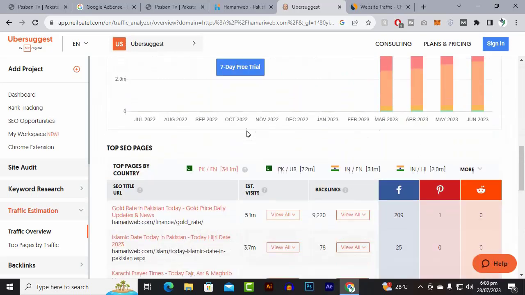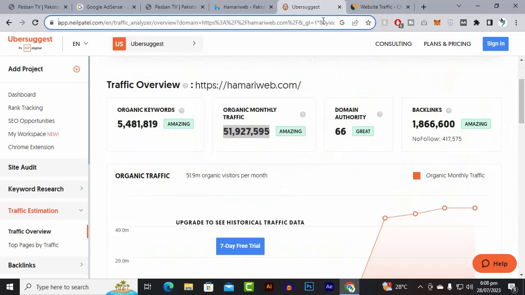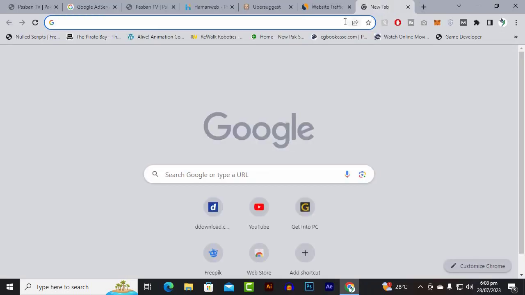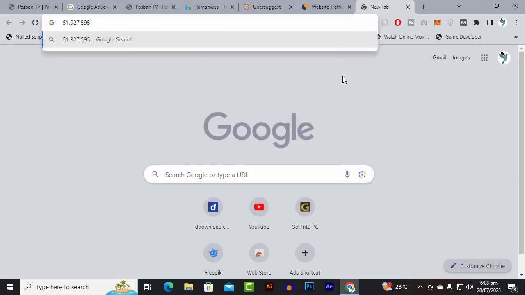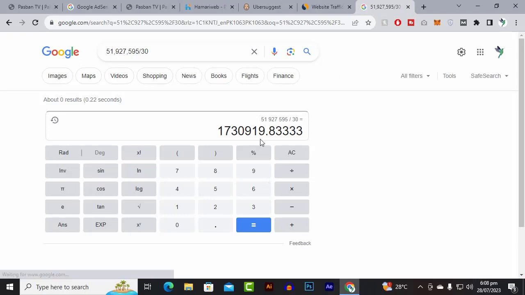Okay, so let's calculate this into daily traffic. Okay, so let's copy this figure, and then we will just go here, paste here. Okay, let's make it divided by 30, and you can see that it is around 17 lakh 30,000 919 approximately.